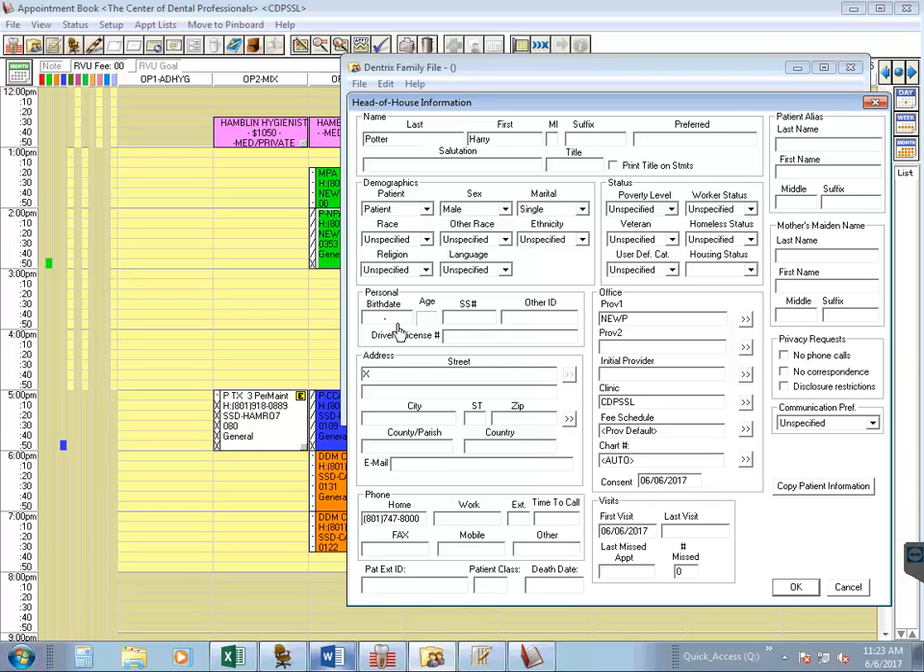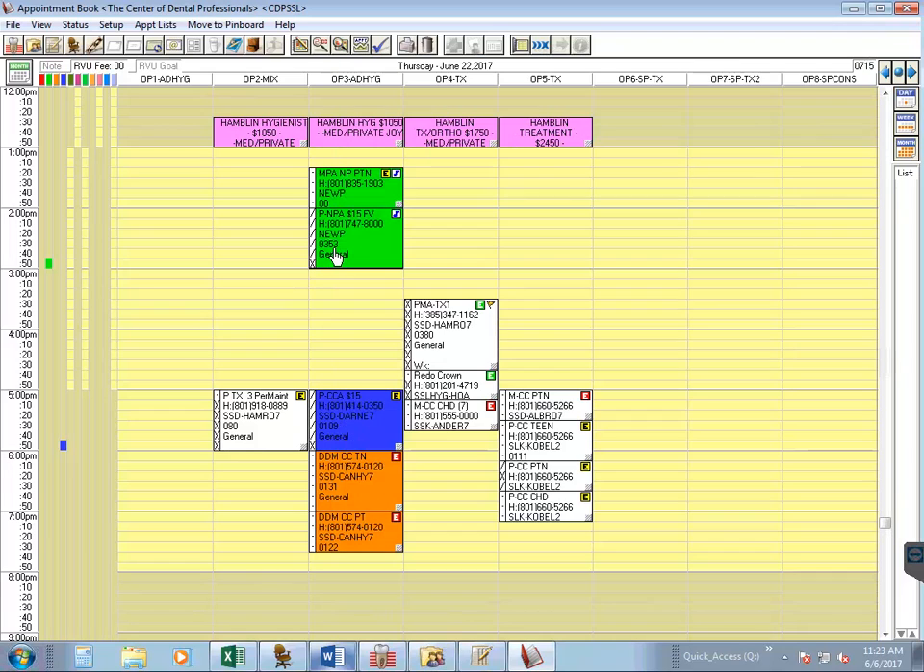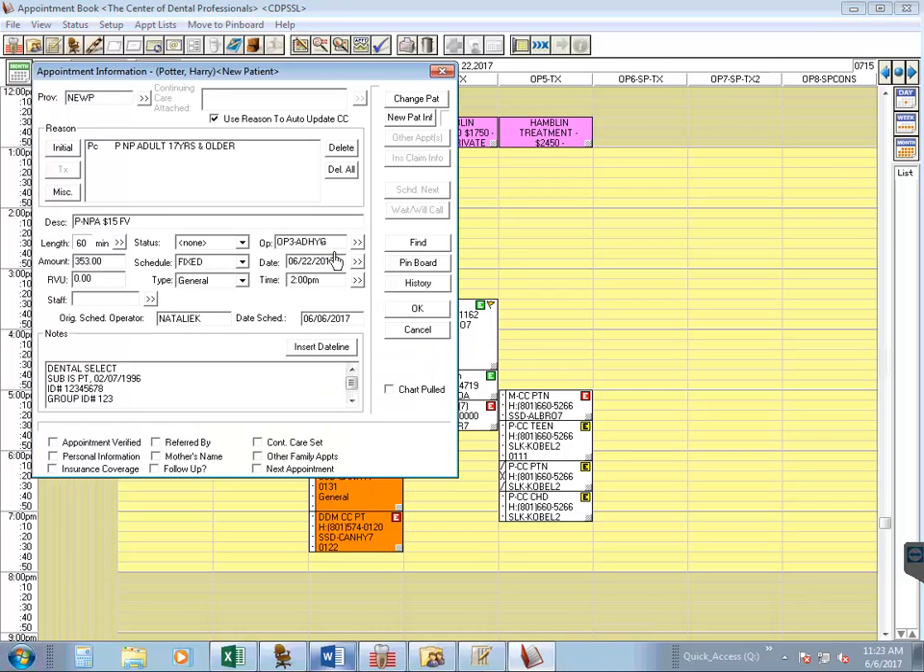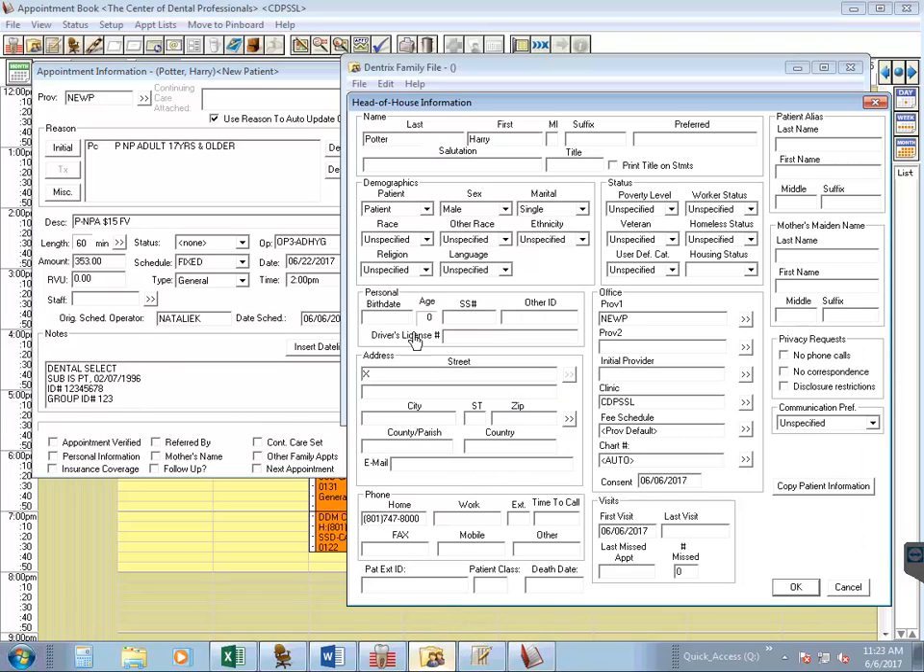Now, remember how I said we wanted to make sure to put that date of birth in the notes? At this point, I've already forgotten what the date of birth was. So I'm super happy that I remembered to put it in the notes. So we're going to come back to the appointment and double click. And I can see here 2/7 of 1996 is his date of birth. So if I select the family file again, I'm going to come back and enter that date of birth in.